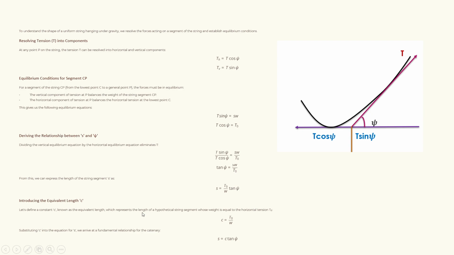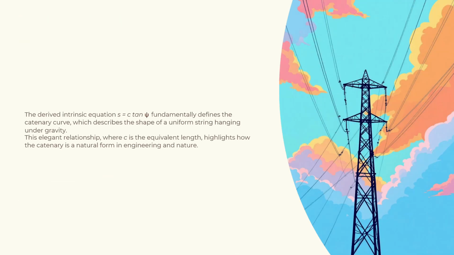Now we have already seen what is equivalent length. The equivalent length represents the length of a hypothetical string segment whose weight is equal to the horizontal tension T naught. So we can take C as T naught by W. Substituting this C in this equation, we will be getting S equal to C tan psi. This is the final derived intrinsic equation, S equal to C tan psi. This equation represents a catenary. That's why the shape of a string hanging under gravity is a catenary.